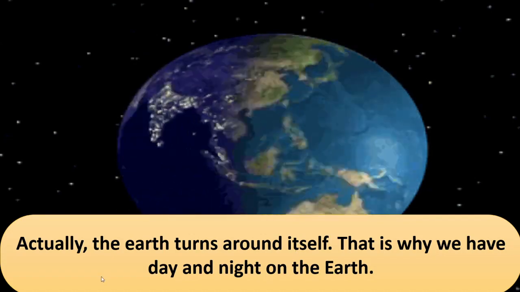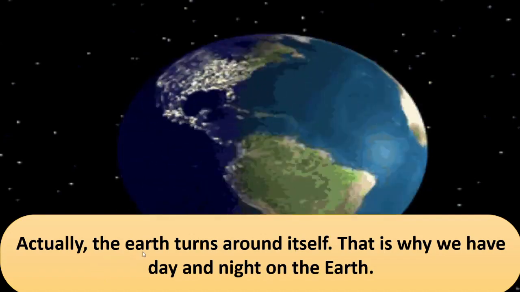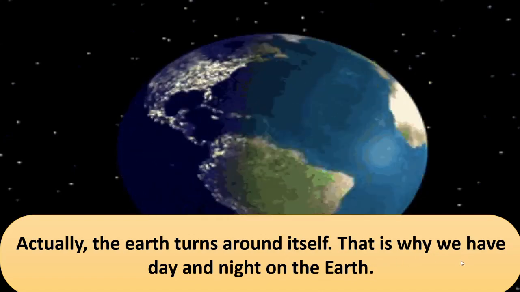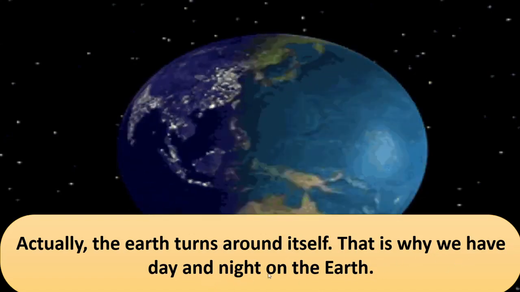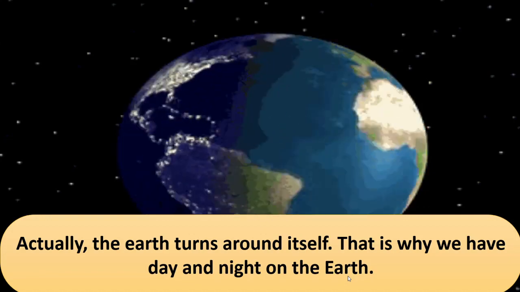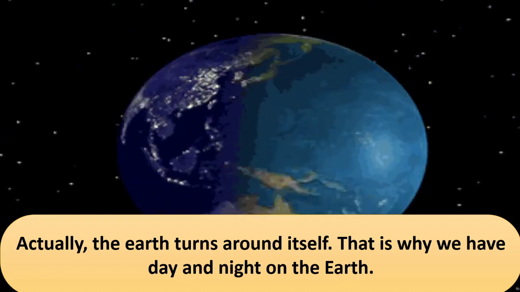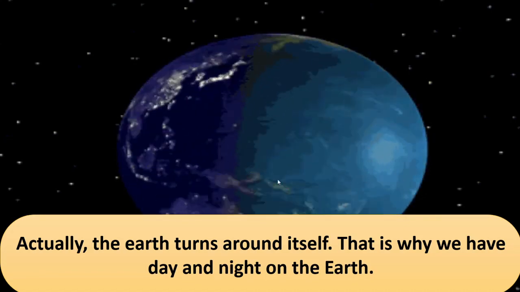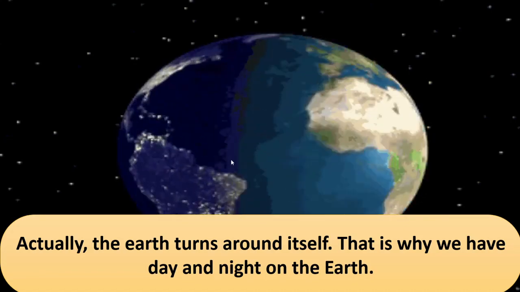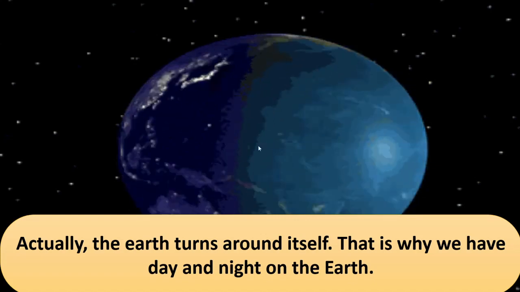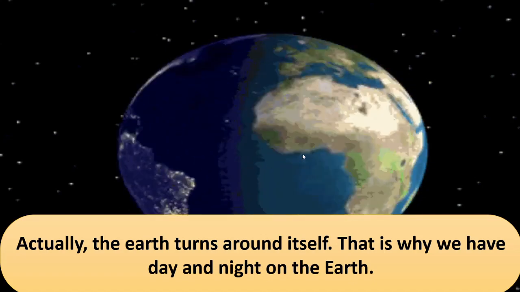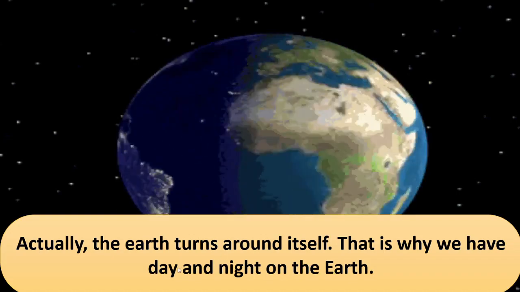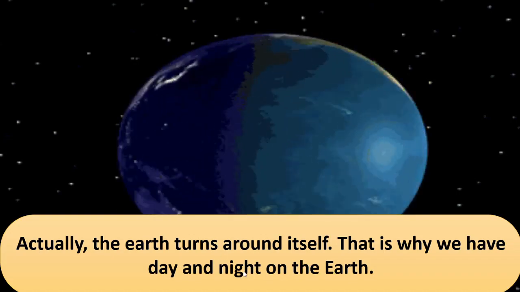Right? Okay, see this. But actually the earth turns around itself. Remember this. Actually what happens over there? The earth turns around itself. That is why we have day and night on the earth. Got this? The earth is moving continuously. It is taking rounds. It turns around itself continuously without any halt. So we get day and night on the earth.